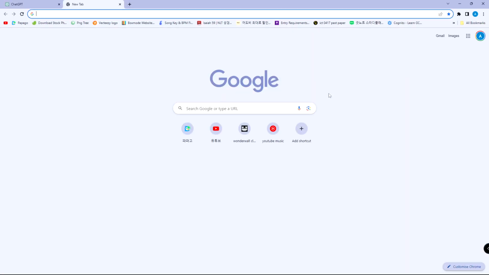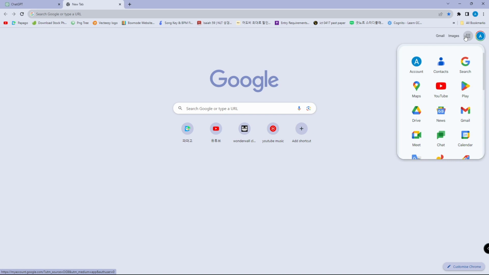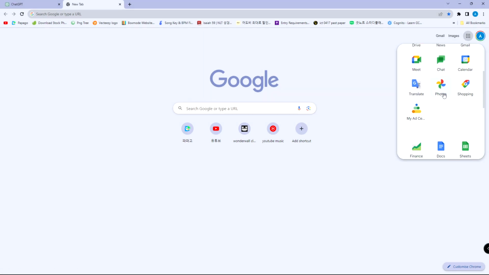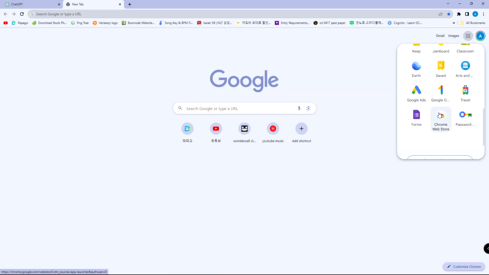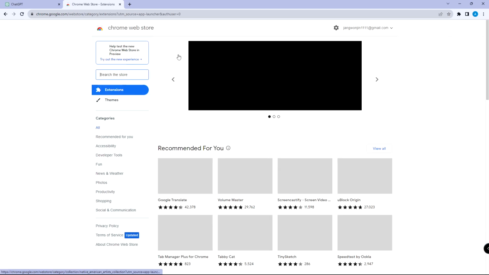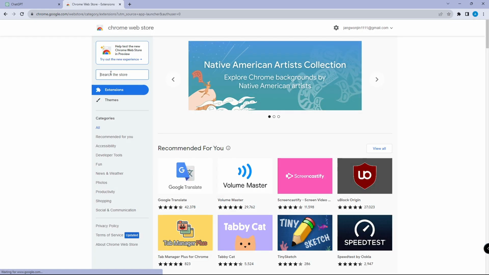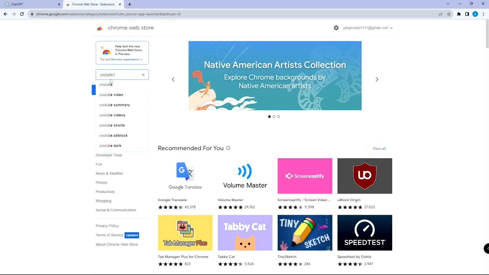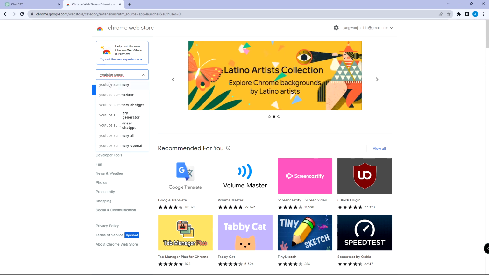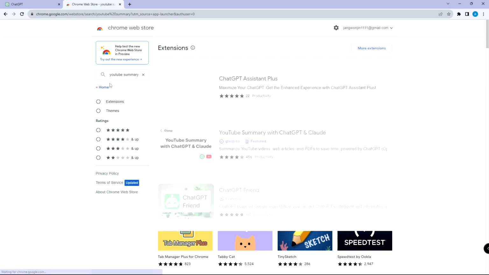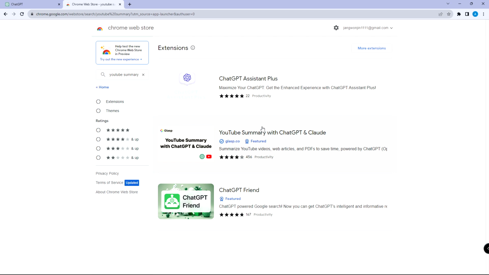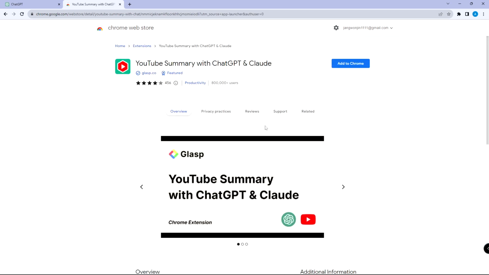On the start page of Chrome, click Google Apps in the upper right corner. Then scroll down until you see Chrome Web Store. Click it, then you'll be taken to the website where you can download Google Chrome extensions. When you've entered Chrome Web Store, head to the search bar and type YouTube Summary. Then click YouTube Summary with ChatGPT and Claude.